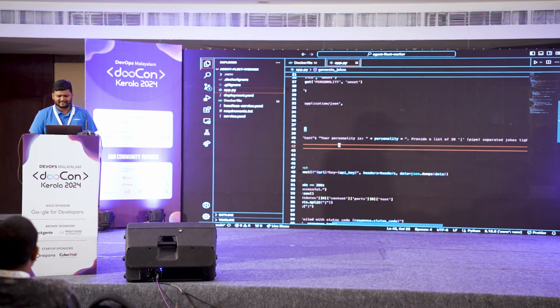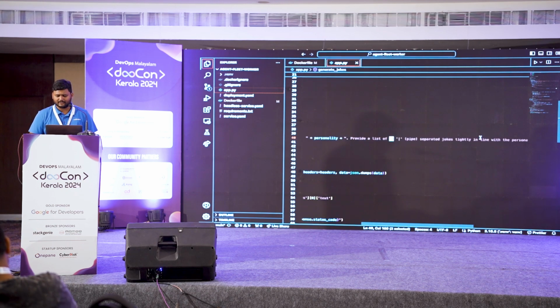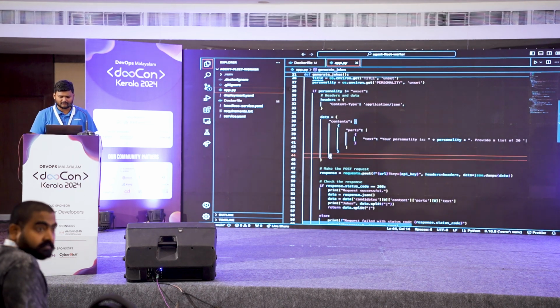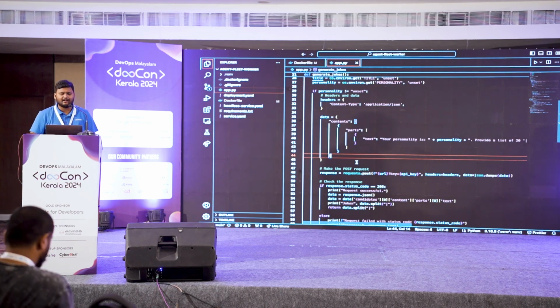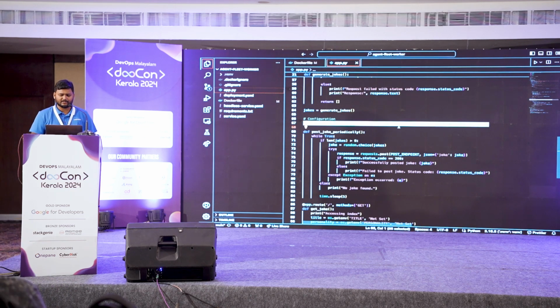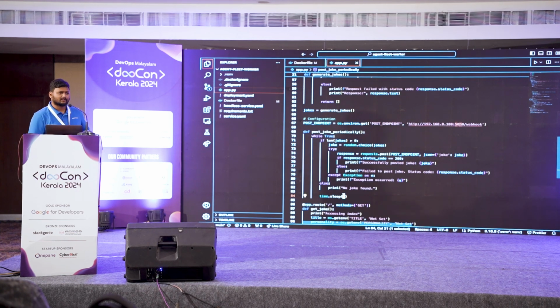and my prompt basically is: your personality is this much, provide a list of 20 pipe separated jokes, tightly in line, and I've also provided a format. You can see the prompt on the code base when you get to click the links. And after generating the 20 jokes, it is storing it in a variable. And then there's a webhook endpoint, and it will keep posting the jokes periodically at a difference of 5 seconds. So every 5 seconds, it will hit an API and try to push a joke to that API. Right? So it's doing the task.